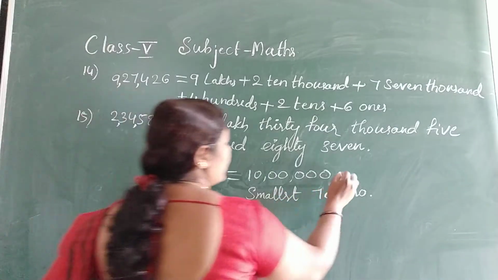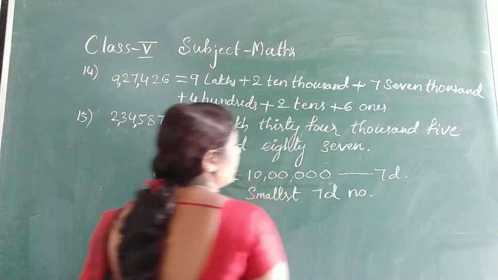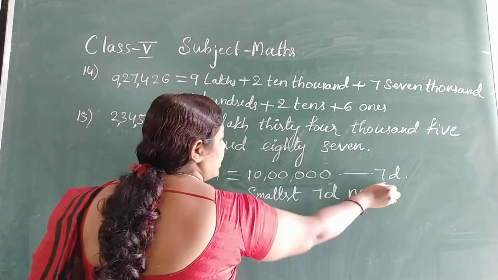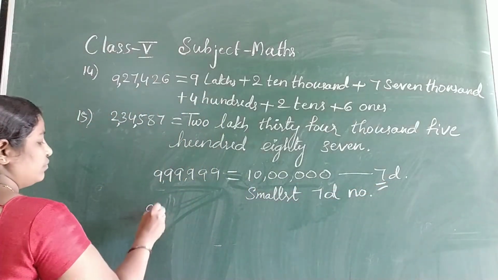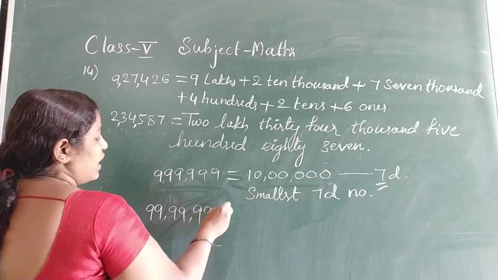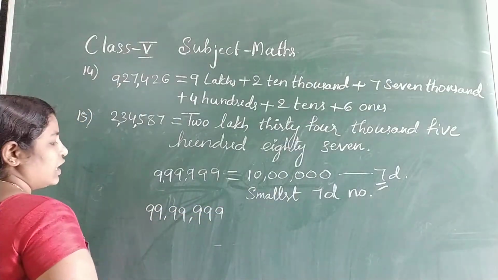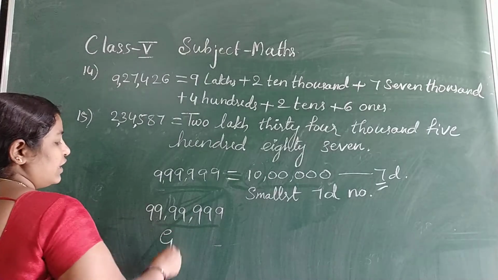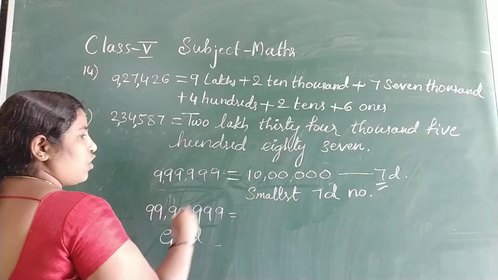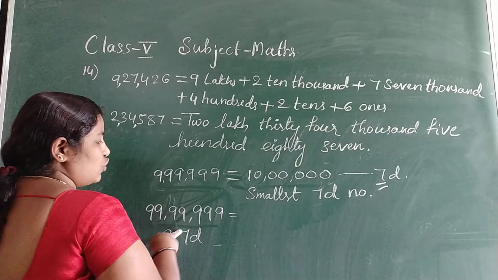Suppose this has become 7-digit. What about 8-digit? So for this, the greatest 7-digit number is 99 lakh 99,999. Write the successor of it, or you add 1 to it.